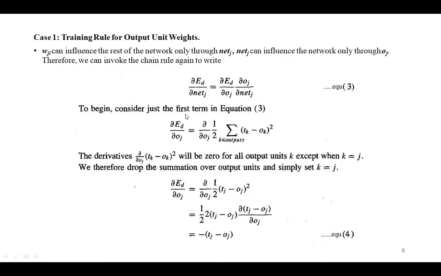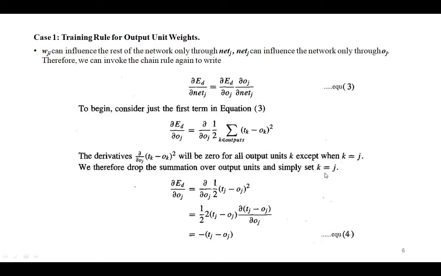Now to begin, consider just the first term in this equation, that is ∂Ed/∂o_j, which is equal to ∂/∂o_j of 1/2 summation (t_k minus o_k) squared, where k belongs to outputs. This substitution is from one of the previous equations. Now the derivative ∂/∂o_j of (t_k minus o_k) squared will be 0 for all the units k except when k equals j.